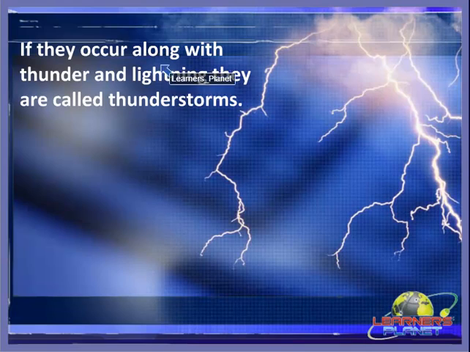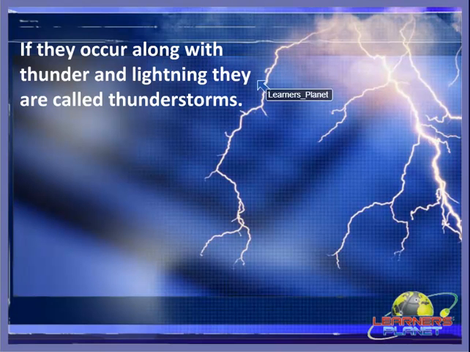And if the wind storms occur along with thunder and lightning, they are called thunderstorms. What are they called? Thunderstorms, right? So always remember that if the wind storms occur along with thunder and lightning, they are called thunderstorms.